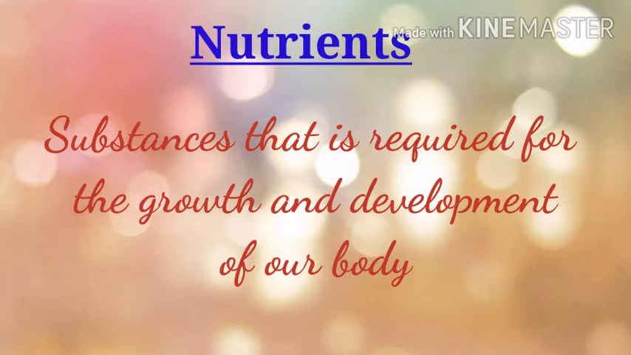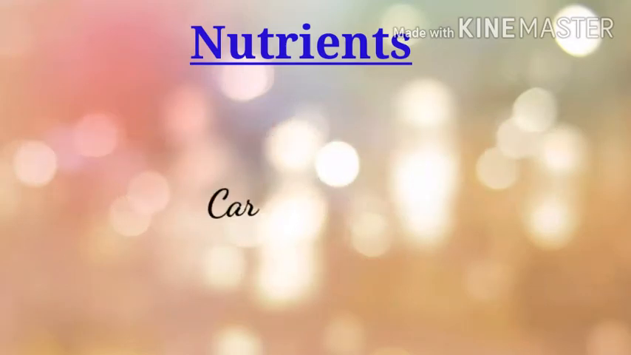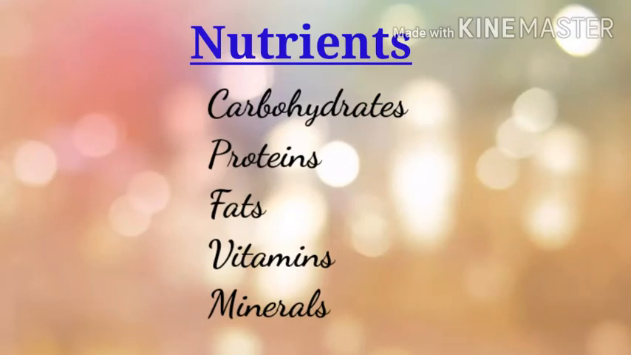Can you recall which are the 5 types of nutrients present in the food? They are carbohydrates, proteins, fats, vitamins and minerals. Which among these 5 nutrients are called energy giving foods? Carbohydrates and fats are the energy giving foods. Proteins are the body building food. Protein is needed for the growth of the body and repair of tissues.